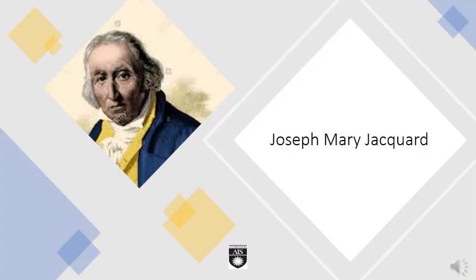This is a picture of Joseph Marie Charles Jacquard, and he was a French weaver and merchant. He was not a scientist. As you can see, he played an important role in the development of the earlier programmable loom, which in turn played an important role in the development of other programmable machines, such as an early version of the digital computer compiler used by IBM to develop the modern day computer. Isn't it interesting?